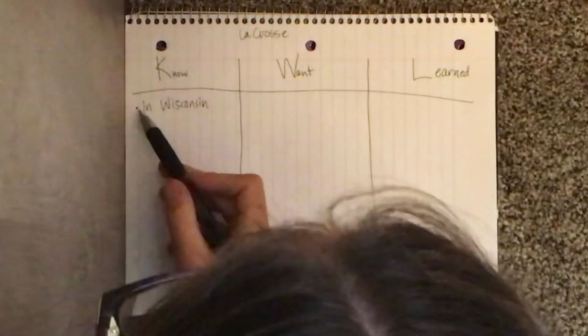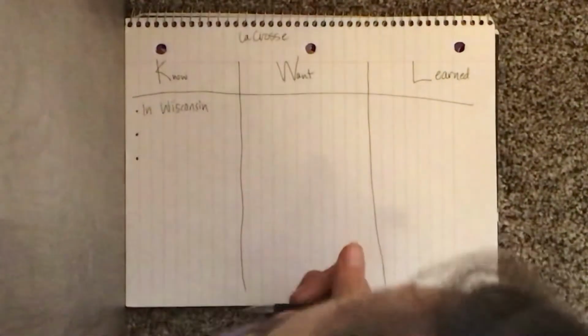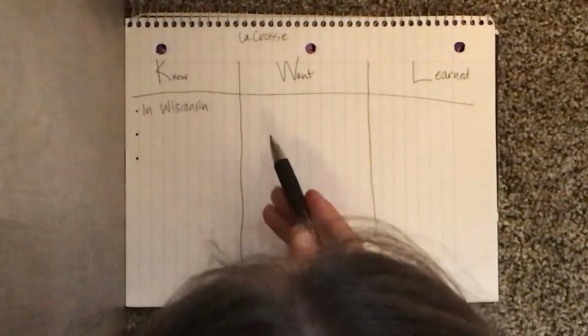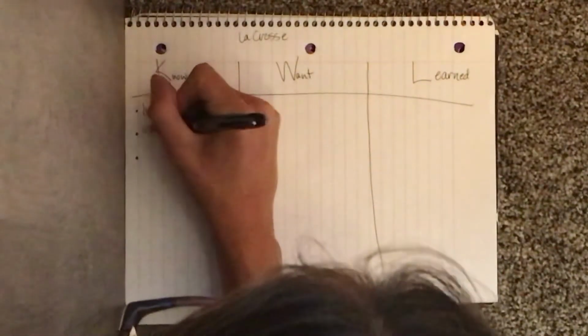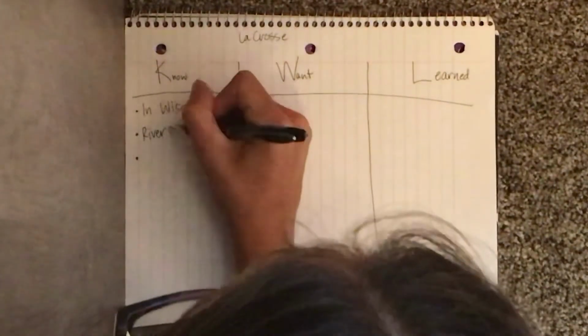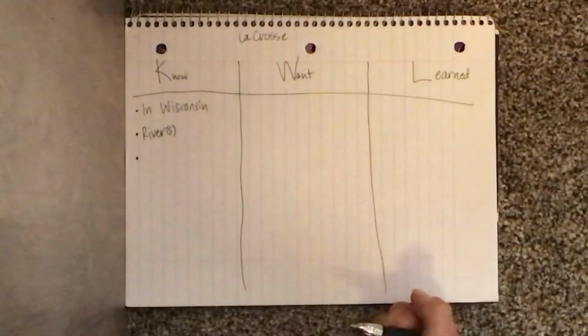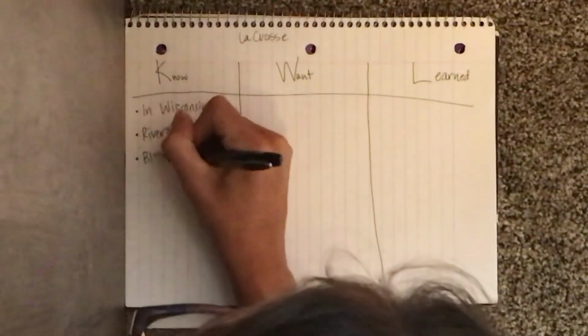Okay, and notice I used a bullet point. So you can just use dots to mark your ideas. You don't have to use complete sentences. I know lacrosse has a big river, or actually rivers, a couple of them. And I know lacrosse is really known for their bluffs.